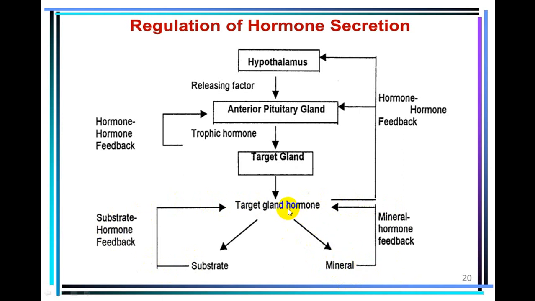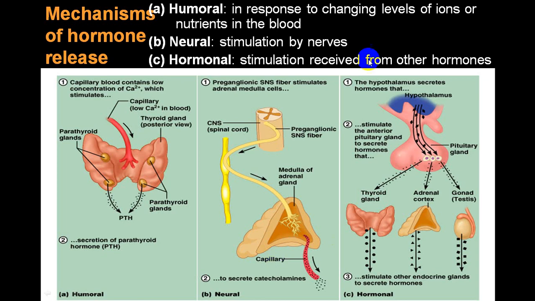Say, as for example, a target gland hormone is parathormone that will act on a bone, will produce calcium, and this calcium will have an excitatory effect or inhibitory effect on that target gland. So hypocalcemia will stimulate parathyroid to produce more hormones, and hypercalcemia will inhibit the production of parathormone. So this is roughly the regulation.